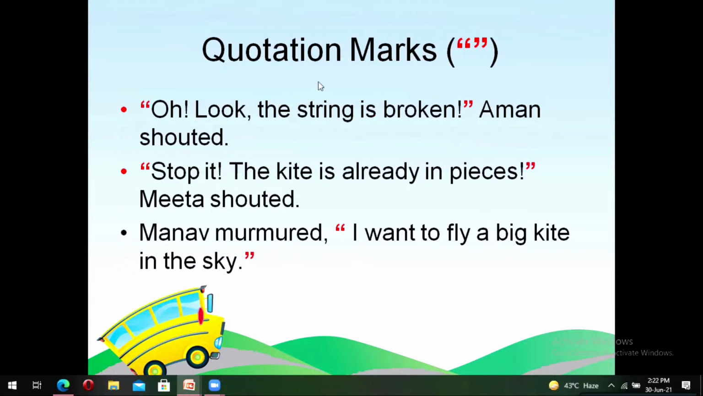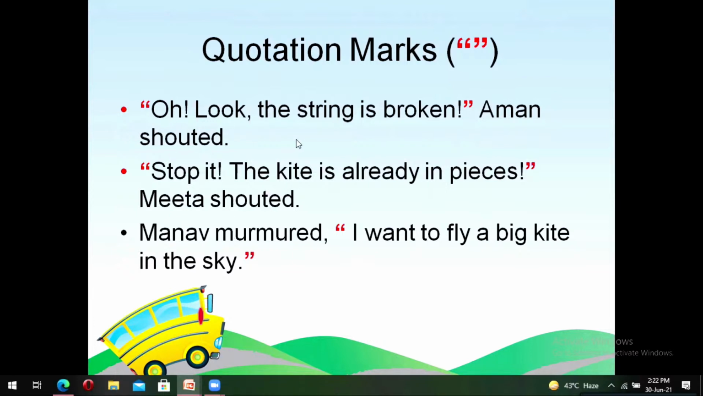Moving on, we have our final punctuation mark for today. It is called quotation marks. We already know that quotation marks represent the words that are exactly said by someone. "Oh, look, the string is broken!" Aman shouted. "Stop it, the kite is already in pieces!" Nita shouted. Manav murmured, "I want to fly a big kite in the sky." Now, in all of these sentences, we are showing the exact words that are said by Aman, Nita, and Manav.